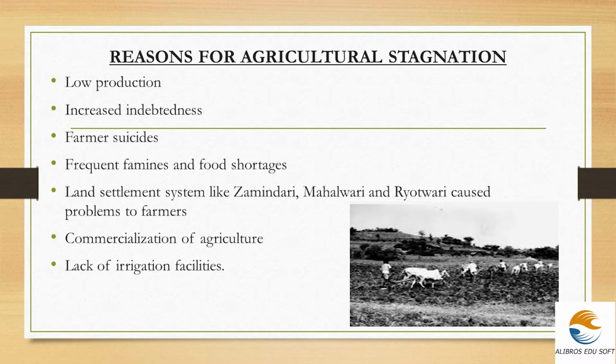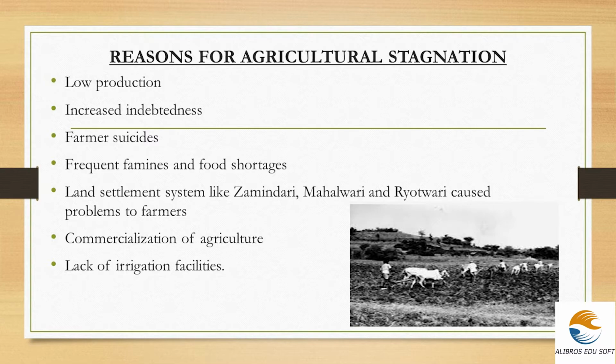Next is a major one, commercialization of agriculture. Commercialization mainly means that the produce which the farmers produce needs to be directed to the market for selling, so that they can earn money. But at that time, the middlemen who used to do this work charged exorbitant rates from these farmers. So the farmers were exploited both by the middlemen and by the landlords. Then at that time, commercialization of agriculture decreased.